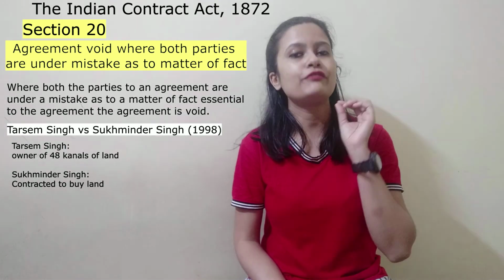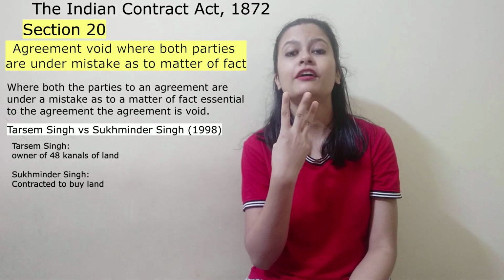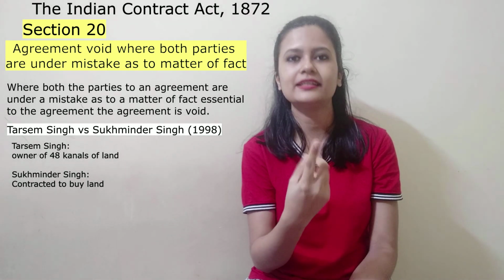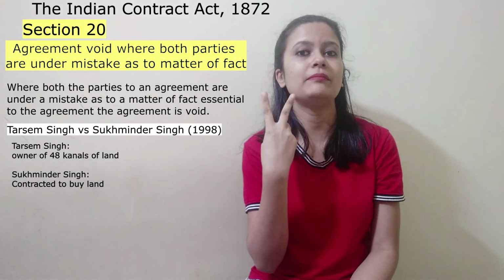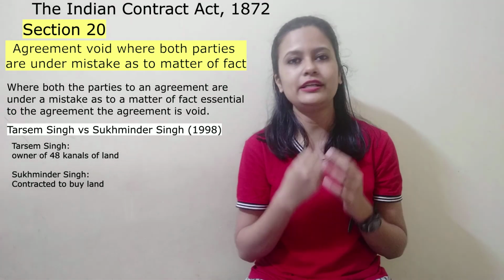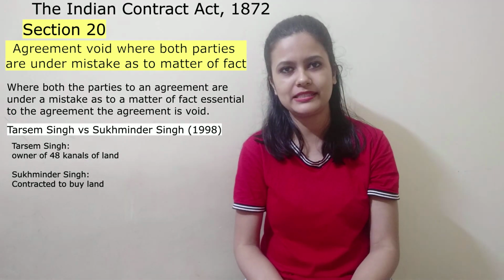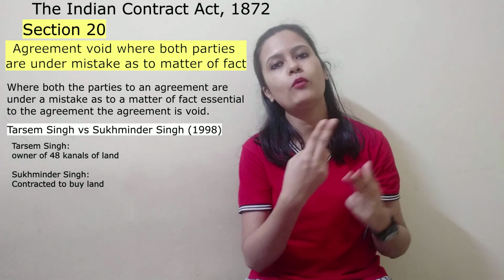So for Section 20 to be applicable, we should fulfill three conditions. First is mistake of fact. Second is that fact should be material and the mistake should be bilateral mistake. It should take place from both the parties. It's not like I'm under some kind of a mistake, but it should be from both the parties.